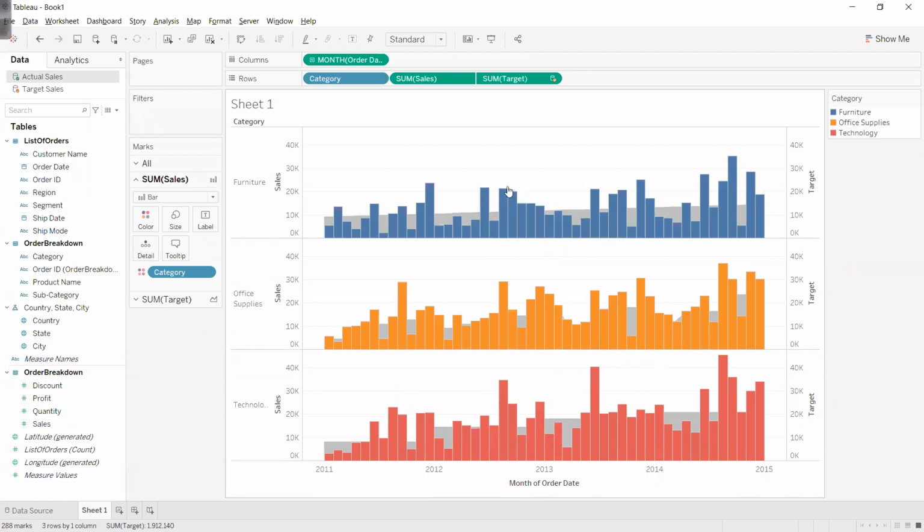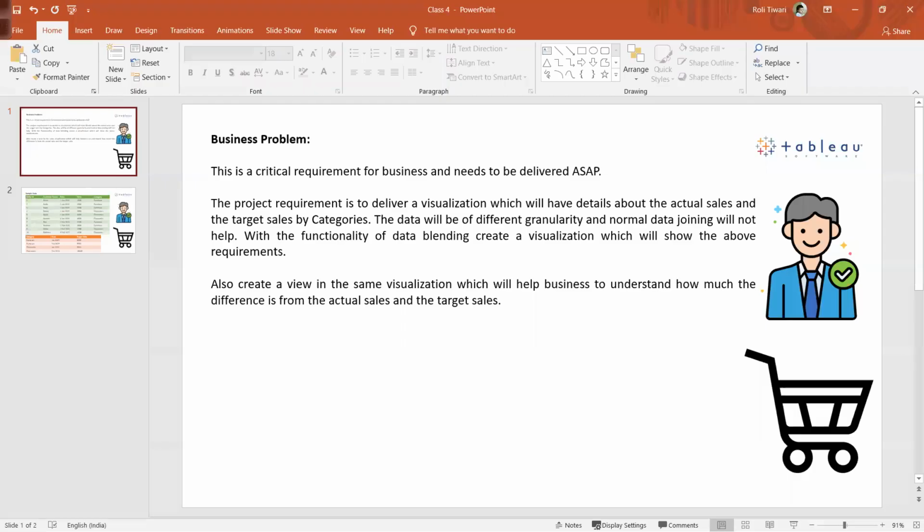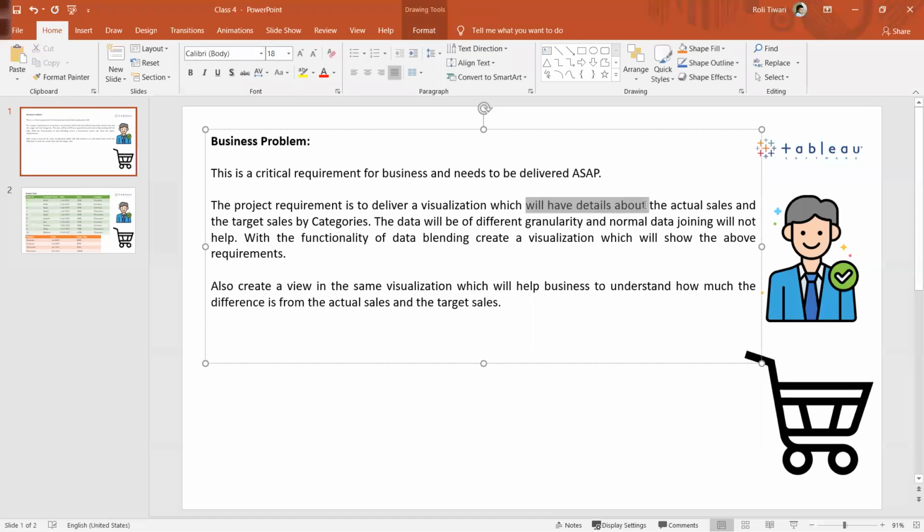Whenever I am crossing the bar, that means I have met the target. We'll deliver a visualization which will have the details about actual sales and the target sales by category. This is done.